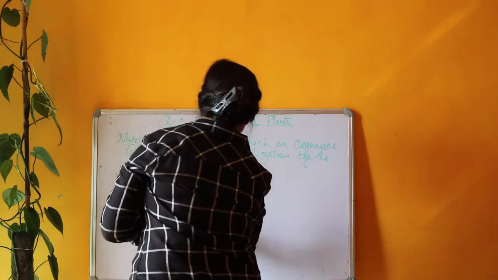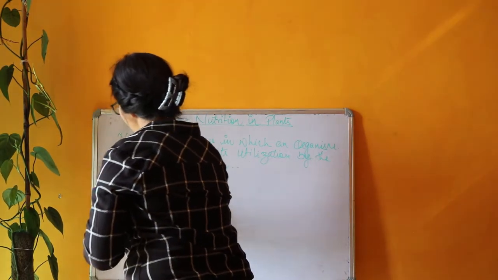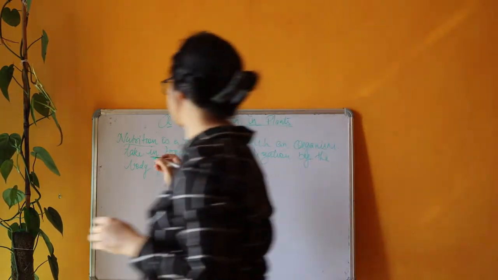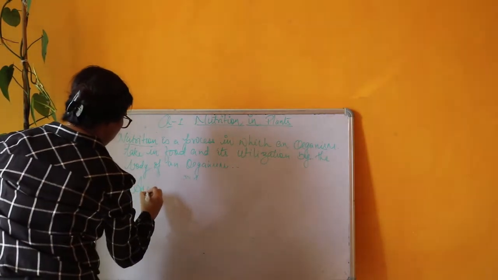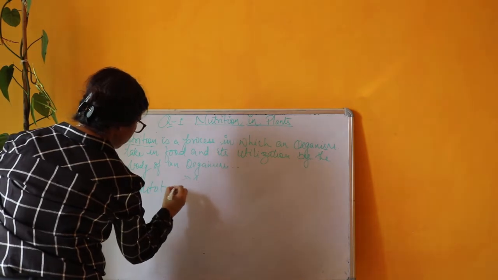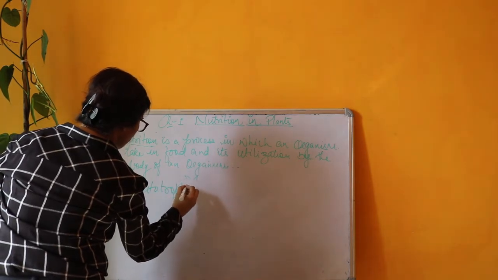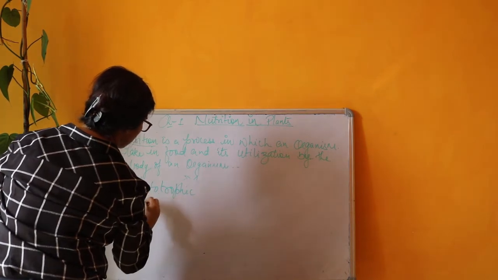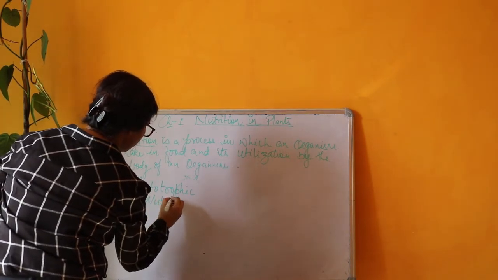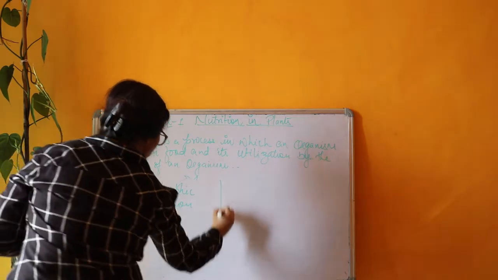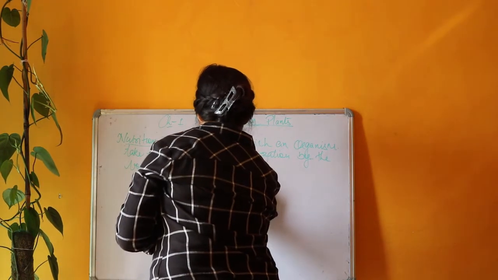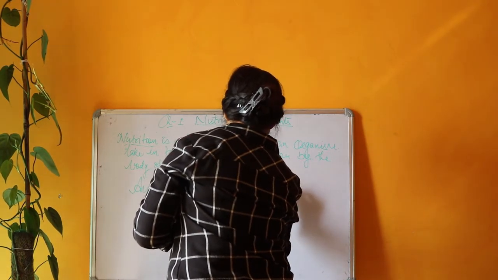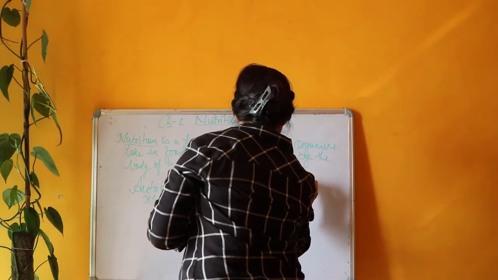So let's discuss the difference between autotrophic nutrition and heterotrophic nutrition.